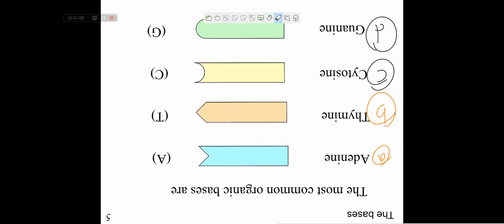Adenine is coded by A, thymine by T, cytosine by C, and guanine by G. And in RNA, there is another, uracil, coded by U. These are the nitrogenous bases or organic bases.